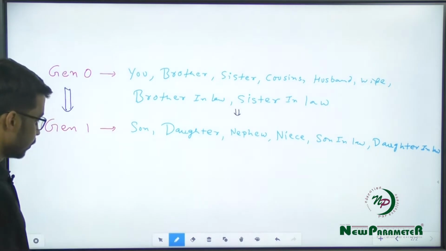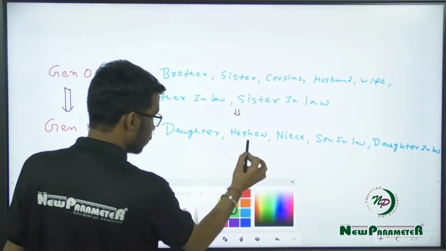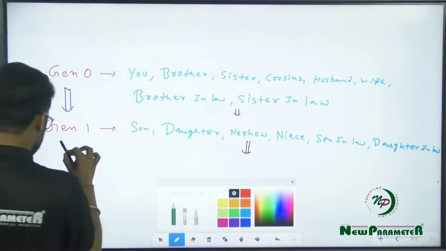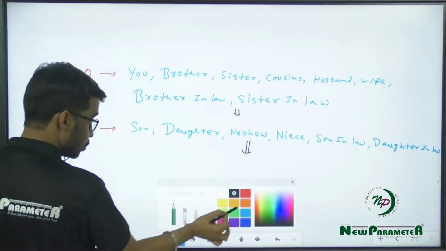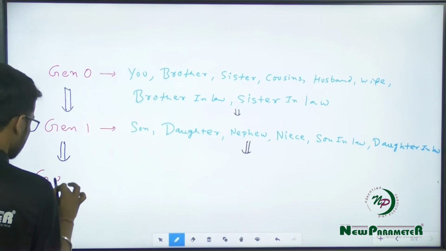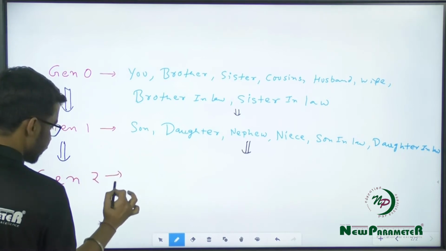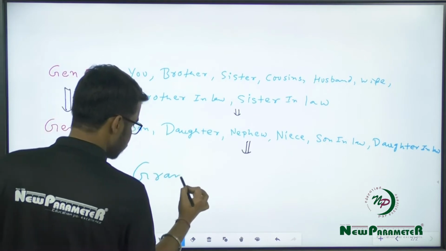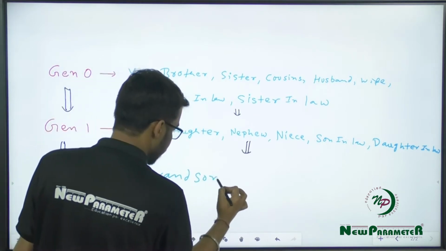Right? So we will be moving one generation below from this generation and we will be calling it generation 2. So two generations below your generation, the blood relatives that you have are grandson and granddaughter.